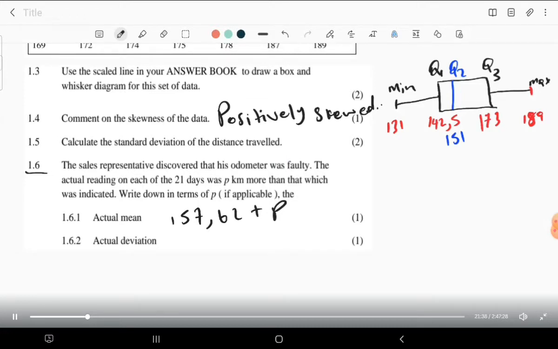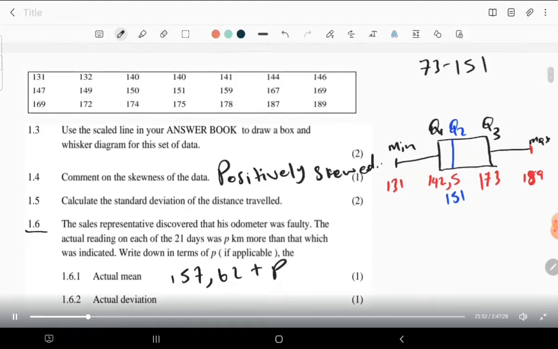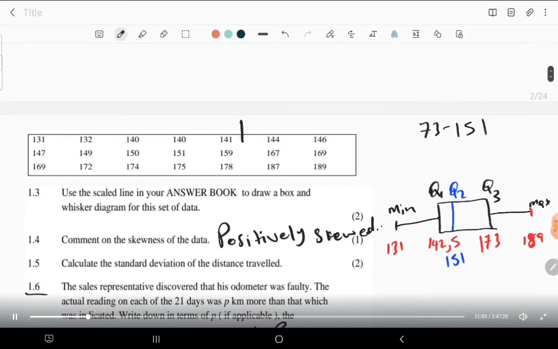Now, the standard deviation. Remember that we had this standard deviation that we did not calculate, but one thing you need to know: if P is added to all these terms, that is not going to affect the deviation, because we moved 4 units, or probably P units. It's not affecting the standard deviation, only the mean is being affected.